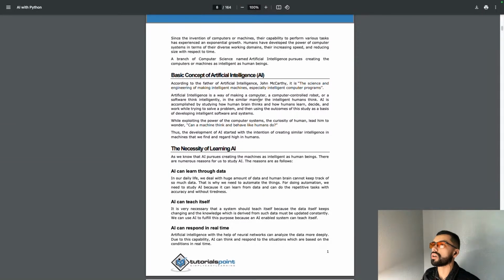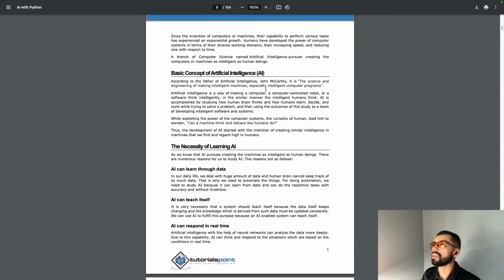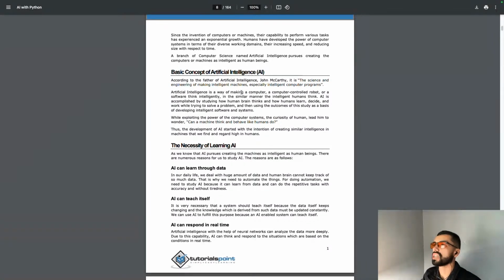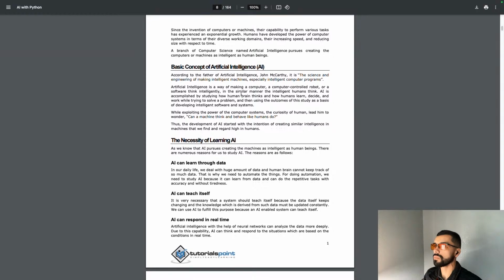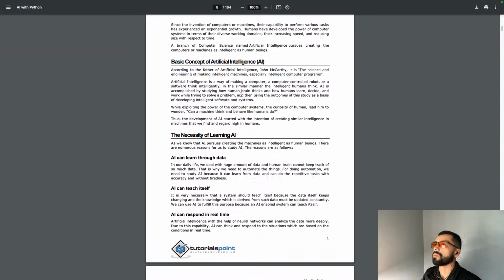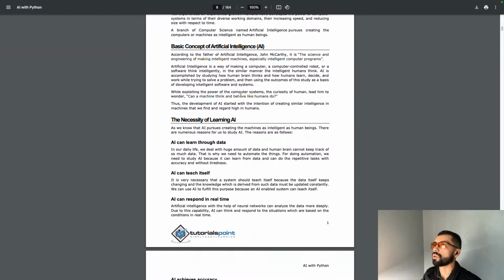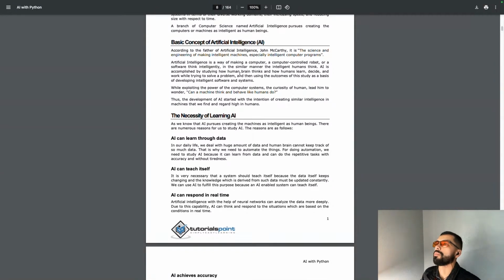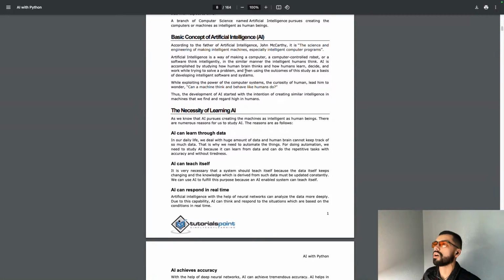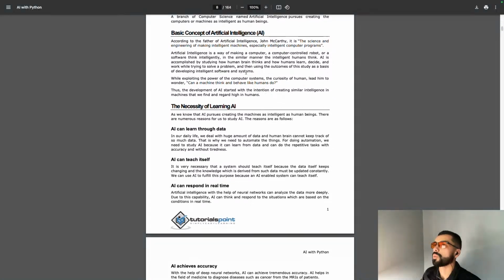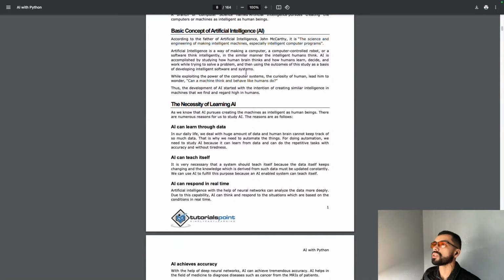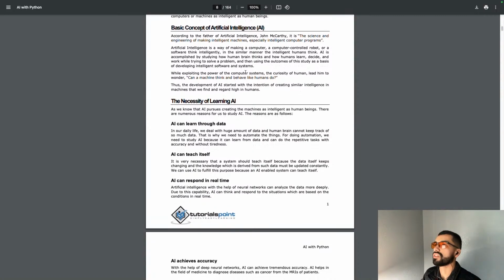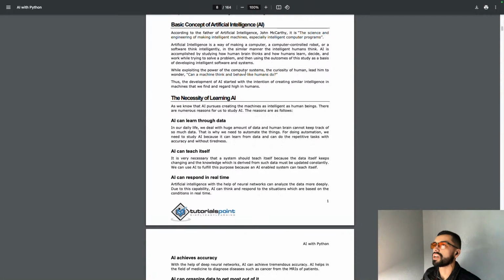According to the father of artificial intelligence, John McCarthy, it is the science and engineering of making intelligent machines, especially intelligent computer programs. Artificial intelligence is a way of making a computer-controlled robot or a software think intelligently, in a similar manner that intelligent humans think. AI is accomplished by studying how the human brain thinks and how humans learn, decide and work while trying to solve a problem, and then using the outcomes of the study as a basis of developing intelligent software and systems.